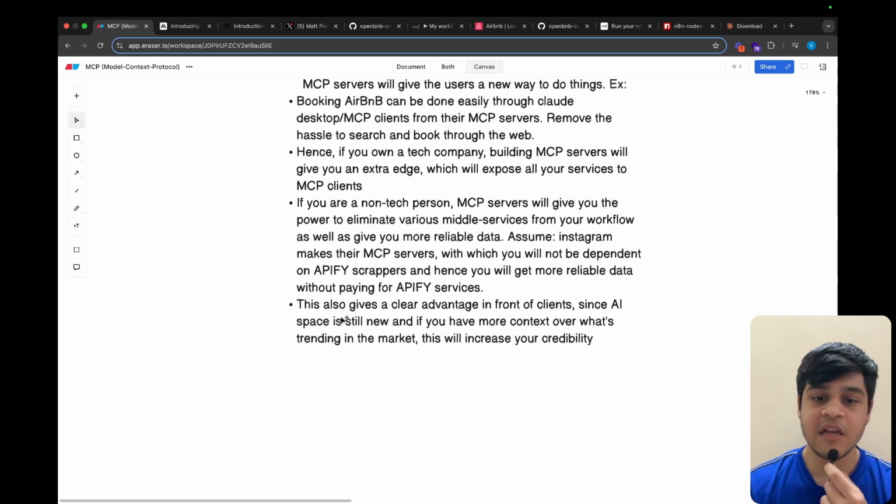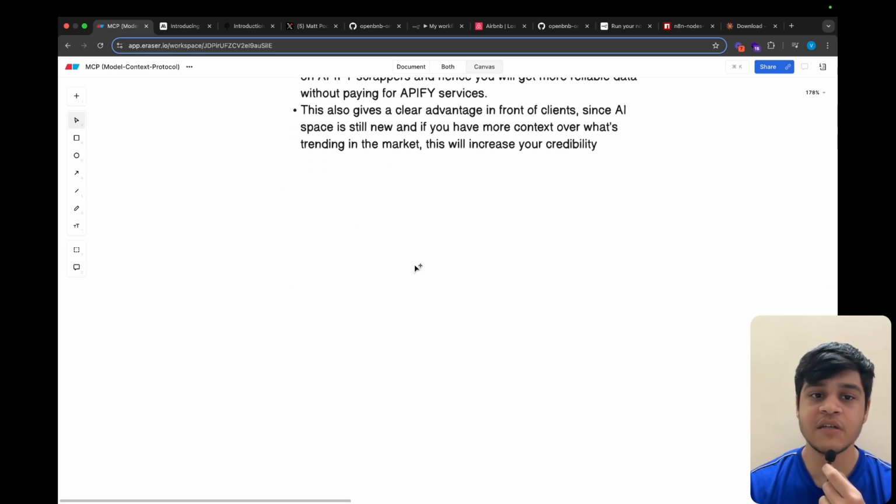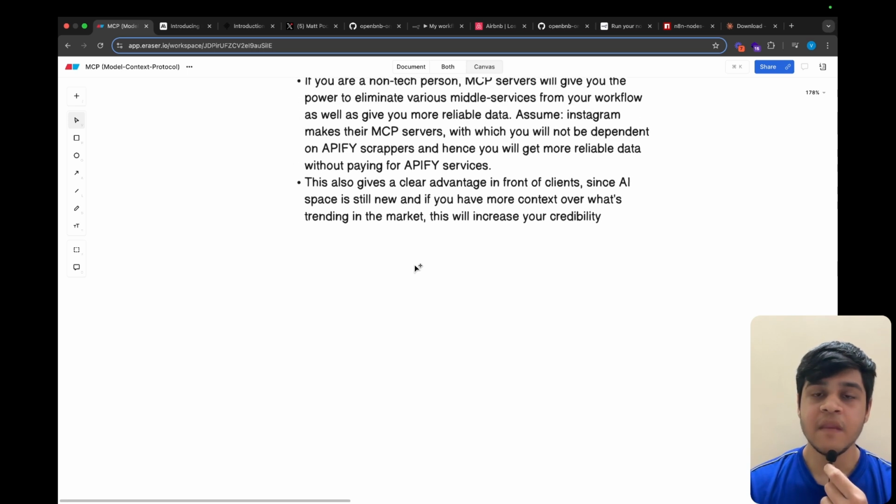This also gives a clear advantage in front of clients, since the AI space is still new, and if you have more context over what is trending in this market, this will give you credibility. Hence, knowing about the MCP server and how it actually works and the architecture behind it is very important in order to give you the extra edge in front of clients, because the AI space is very new. So that's all about the MCP server I would like to share.